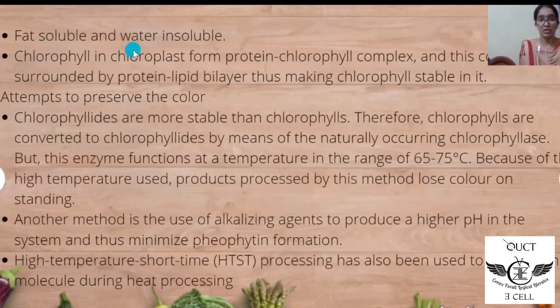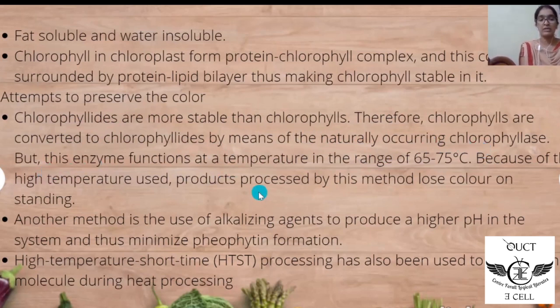Chlorophylls are fat soluble and water insoluble. Chlorophyll in chloroplast forms a protein chlorophyll complex, and this complex is surrounded by a protein lipid bilayer, thus making chlorophyll stable in it. Attempts to preserve the color of chlorophyll: generally, chlorophyllides are more stable than chlorophylls. Therefore, chlorophylls are converted into chlorophyllides by means of the naturally occurring chlorophyllase enzyme.